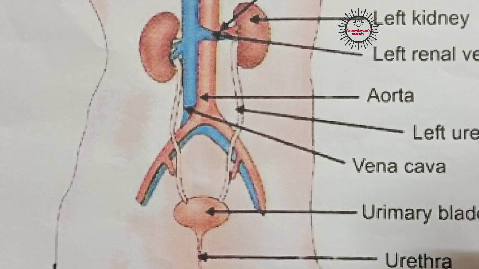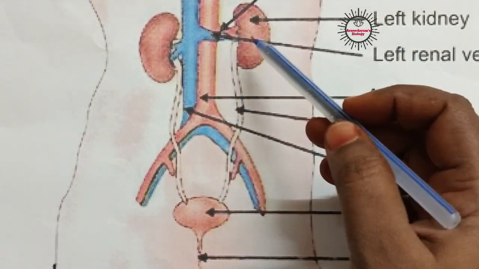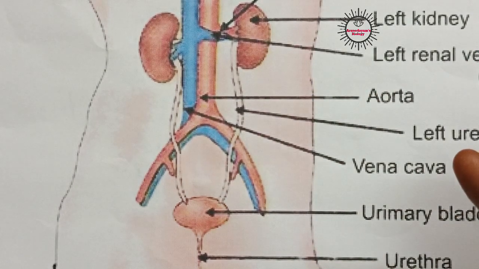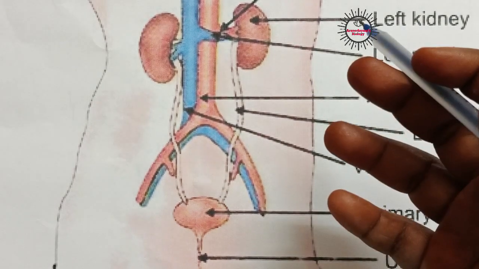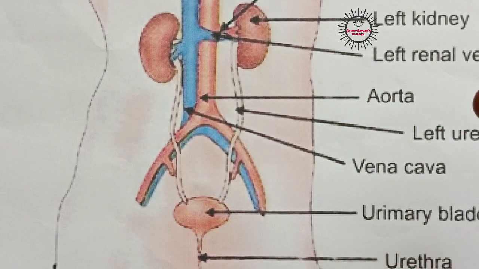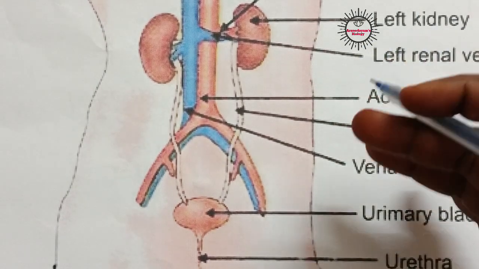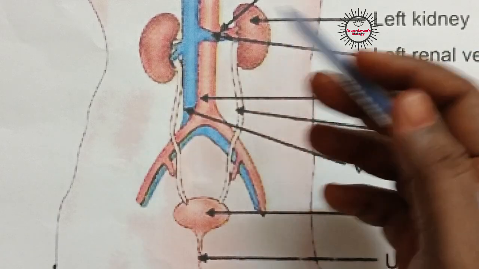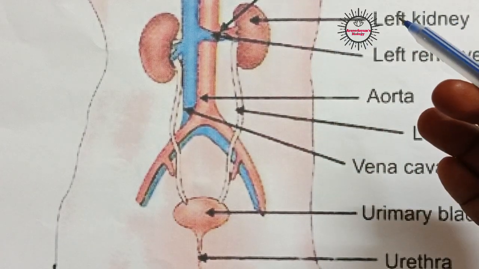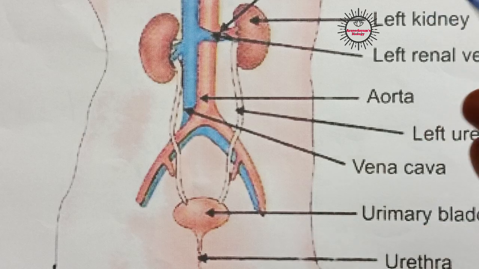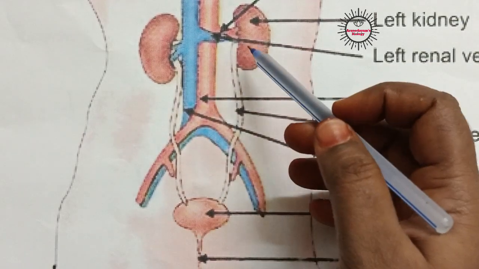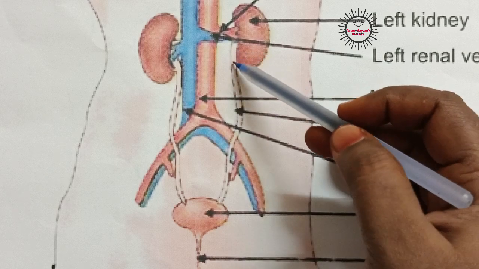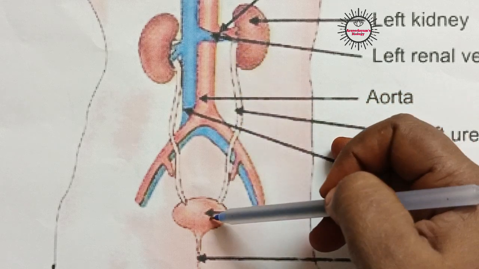Okay, so what happens here is urine is produced in kidneys as waste material. Many metabolic activities take place in our body, so nitrogenous waste materials are produced. These waste materials are brought to kidneys through blood. Through blood, these waste materials will enter into kidneys. In kidneys, a filtration takes place and urine is produced.